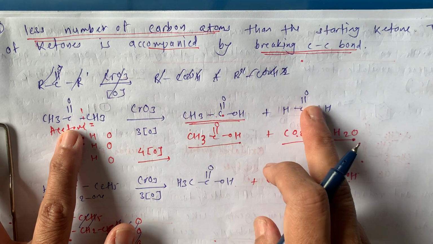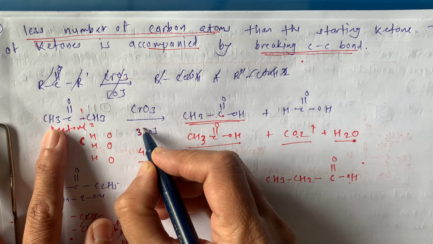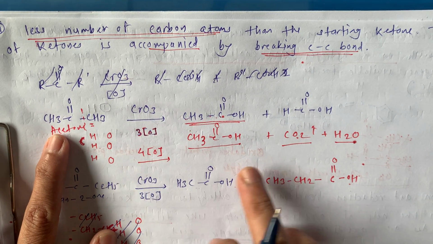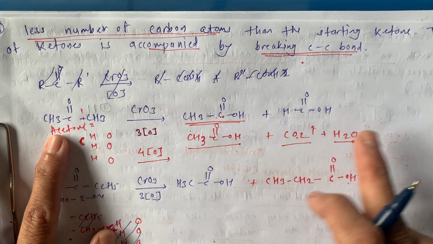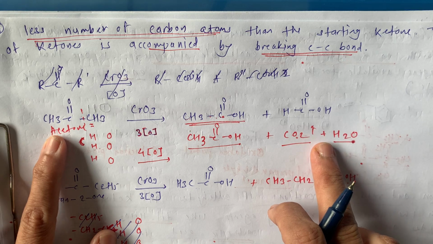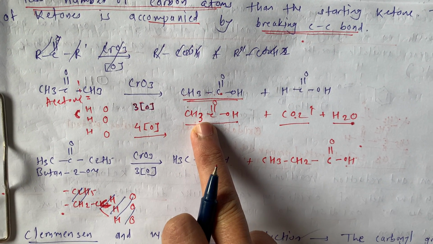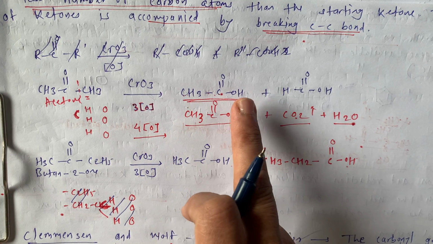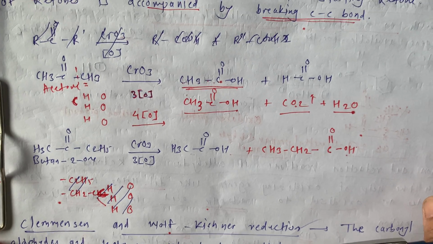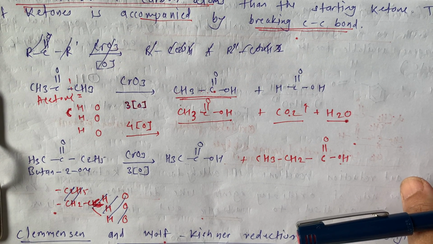If you are going to satisfy this sort of reaction, then we need 3 nascent oxygens. Okay, but if you are going to use 4 nascent oxygens, then we get products like this, just like the reference books. So for your more information, I gave you this information. Please check with your JEE reference books and then decide which one is correct and which one is wrong.